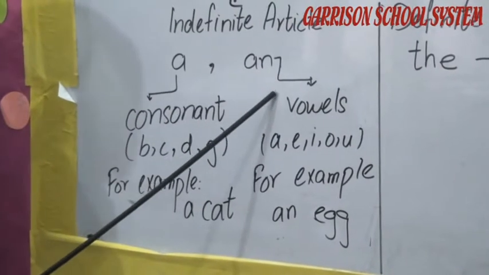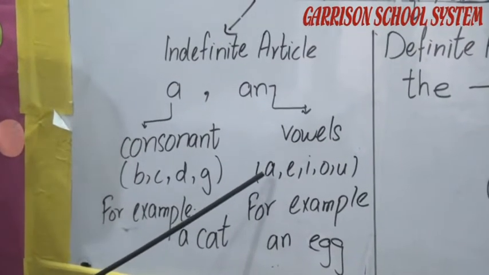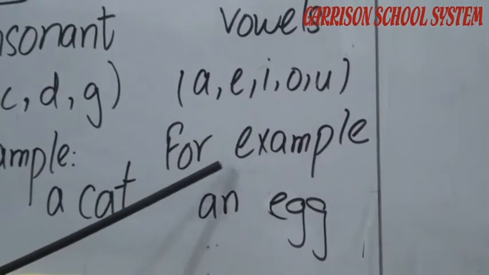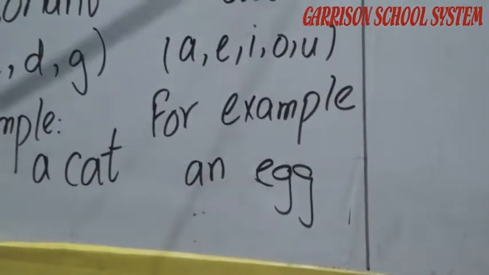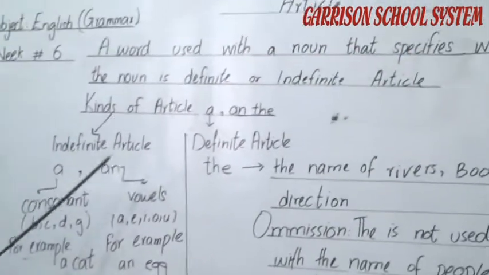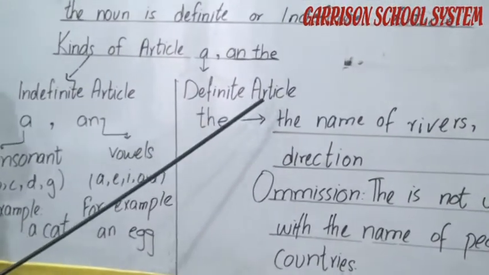Then an. The article an comes with words starting with a vowel. Vowels are A, E, I, O, U. For example, an. This is the first kind or category of the article, that is, indefinite article. Second, definite article.